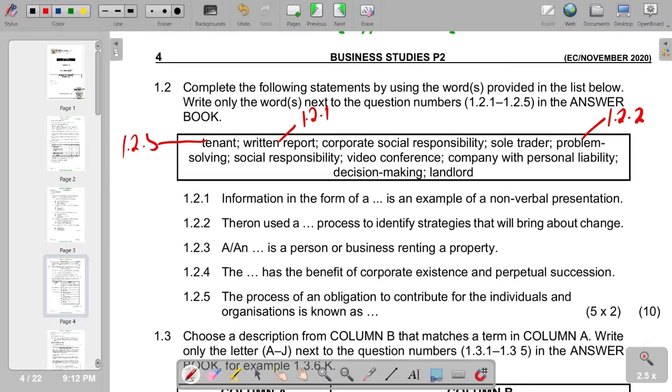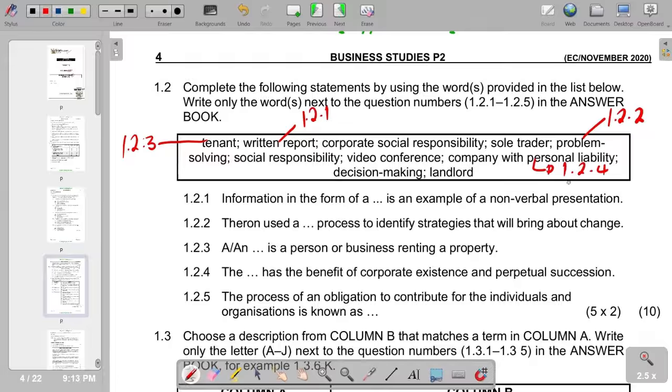Of course, we move on to the next part of our question, which is now 1.2.4. The dash is the benefit of corporate existence and perpetual succession. We check again in terms of our responses. According to what we have, we see that it is combined with personal liability. So this one is the correct response, which is combined with personal liability. So this represents 1.2.4.